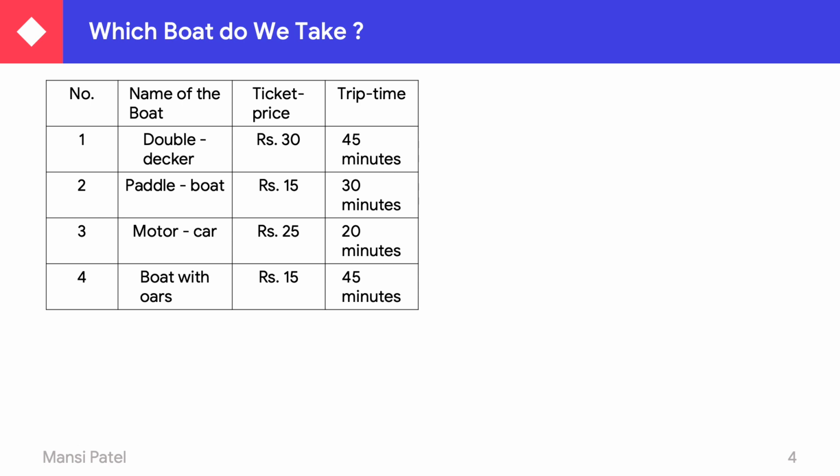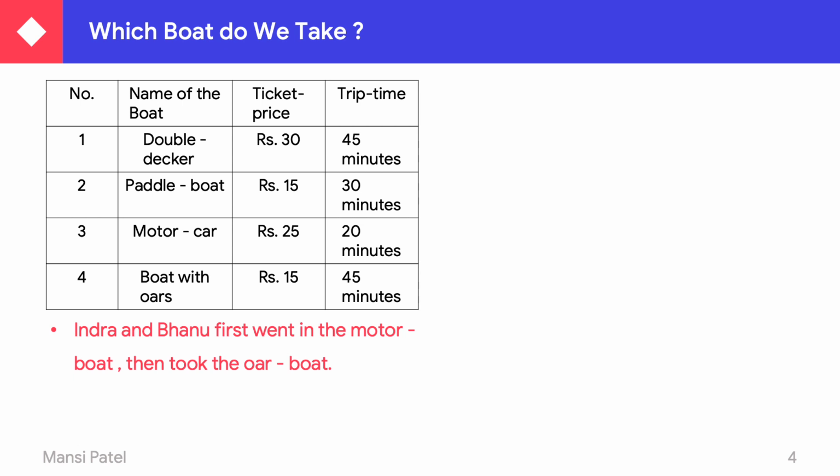First, the double decker. The price of the double decker is rupees 30 and the trip time is 45 minutes. Now the second one, the paddle boat. The ticket price is rupees 15 and the trip time is 30 minutes. Now the third type, the motor car. The price for the motor car is rupees 25 and the trip time is 20 minutes. Now the boat with oars is rupees 15, that is the ticket price, and the trip time is 45 minutes.